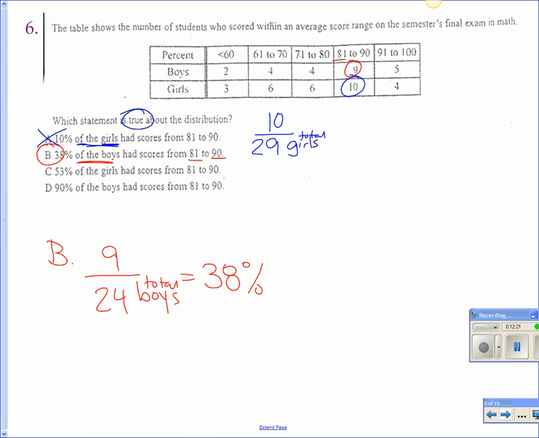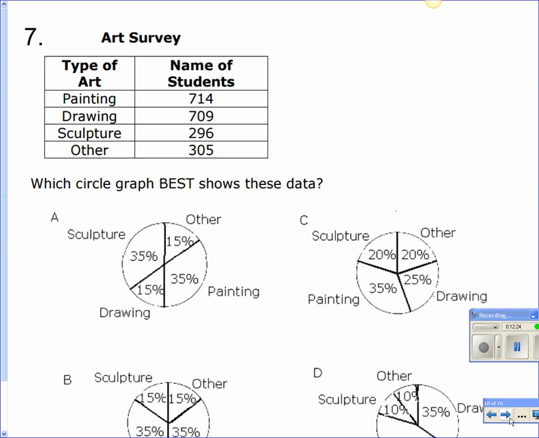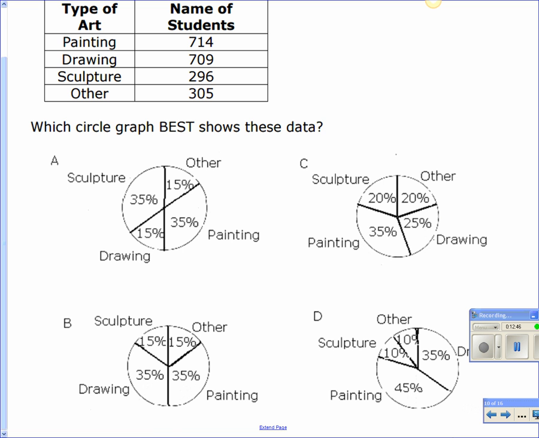Okay. All right. Number 7, which circle graph best shows these data? So if you notice here, they have the number of students who like painting, drawing, sculpture, and other. What have they done in the circle graphs? Yes, very good. All right, you are both correct. They've made them percentages. So, Chad, how would I make painting into a percent? What would I have to do? Very good. You'd have to add all these up. Has anyone already done that?